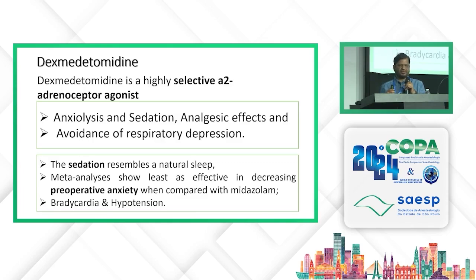Dexmedetomidine is a highly selective alpha-2 adrenoreceptor agonist. It produces, apart from anxiolysis and sedation, an analgesic effect and avoidance of respiratory depression. Its sedation resembles natural sleep, but one meta-analysis shows that the sedative effect produced by dexmedetomidine is not superior to midazolam, and it has the disadvantage of producing bradycardia and hypotension.